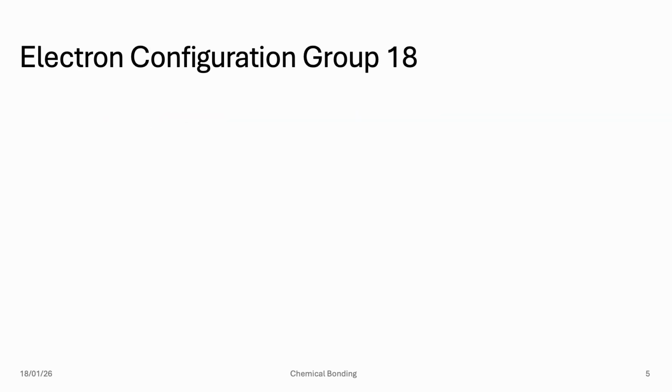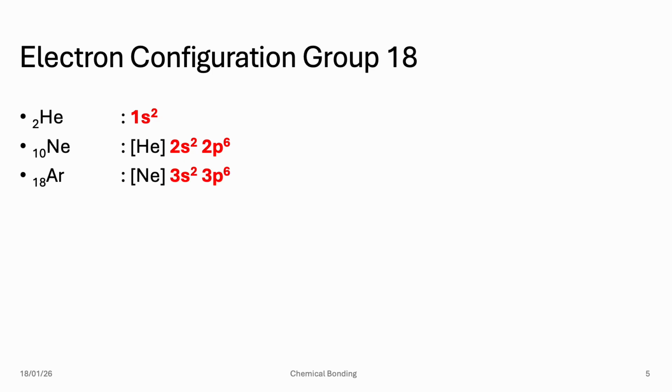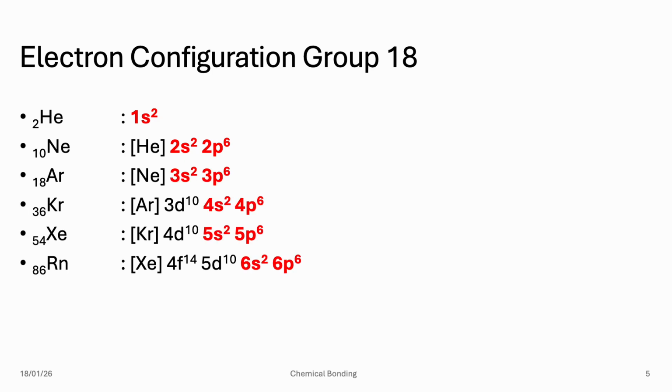Okay, let's take a look at the electron configuration of group 18. Helium has 2 electrons, which is the only shell and also the valence shell, the 1s orbital. There are only 2 electrons on that. And neon has 8 electrons as valence electrons, as well as argon, krypton, xenon, radon, and oganesson.